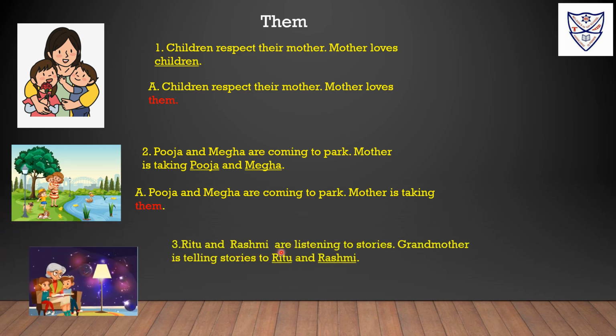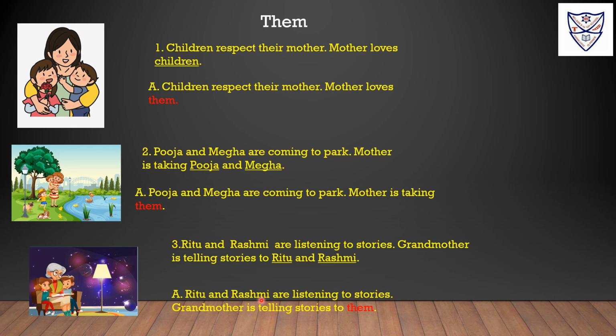Ritu and Rashmi are listening to stories. Here we can see girls are listening to stories. More than one girl is there. Grandmother is telling stories to Ritu and Rashmi. Here Ritu and Rashmi are on object place.